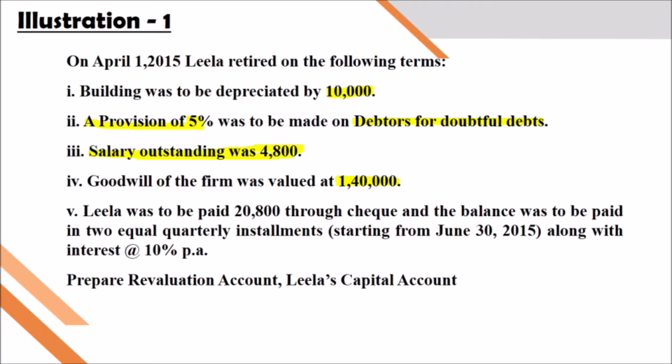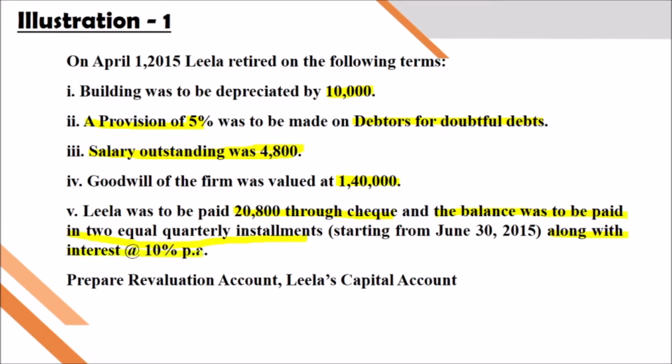And Leela was paid 20,800 through cheque. Leela is the retiring partner, so out of the total amount which the firm has to pay, 20,800 will be paid through cheque, means through bank, and the balance has to be paid in two equal quarterly installments along with interest of 10%.